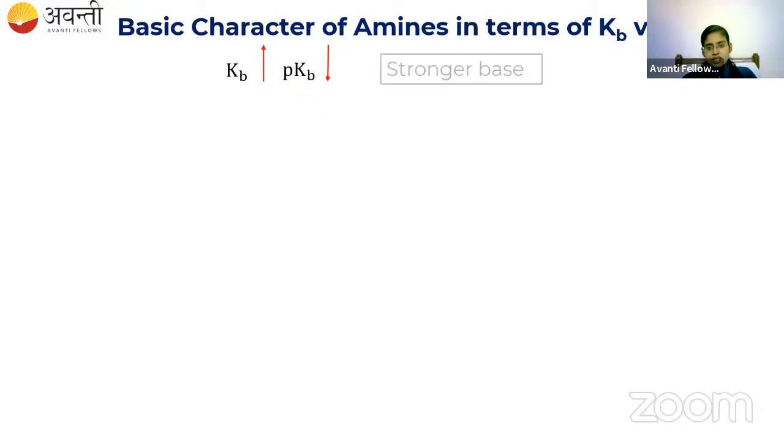So if it is like this, then the base is a strong base. So Kb value is determining the basic character. It means Kb is directly proportional to basicity. If the Kb value is greater, then your amine is a strong base.